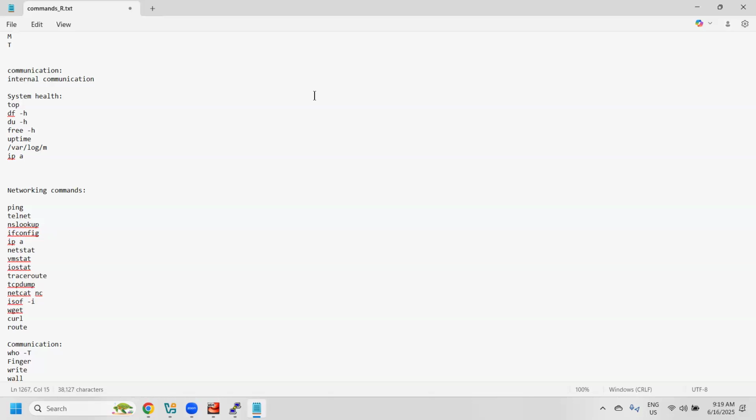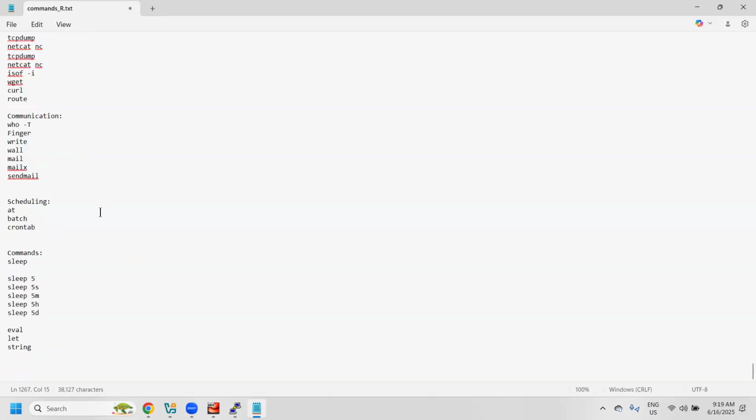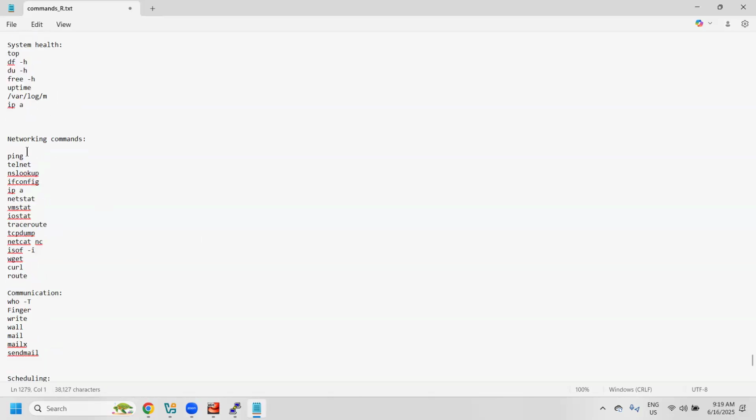Now we'll discuss a few more internals. These are all the pending commands which are available. I will try to complete all these by the end of this week or end of Thursday. Then we'll start shell scripting. Shell scripting is also 2 weeks maximum.